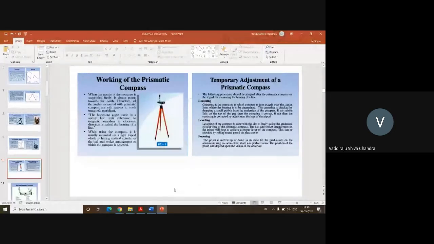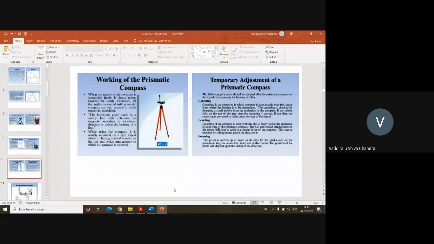If you have not adjusted or focused the prism properly, it causes strain to the person looking at the values. He can't continue work for more than half an hour or one hour. After that, his eyes will strain and he will move away. So the working should be comfortable, and this is one option provided by the instrument. You need to focus your prism till you are able to see the values comfortably without any strain to your eyes. So these three temporary adjustments are mandatory whenever you are shifting the instrument.